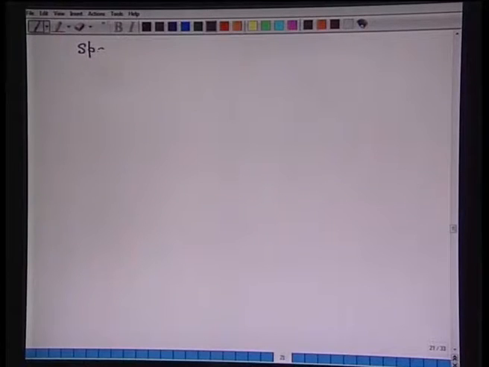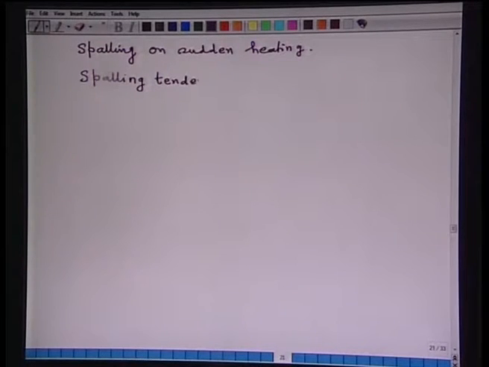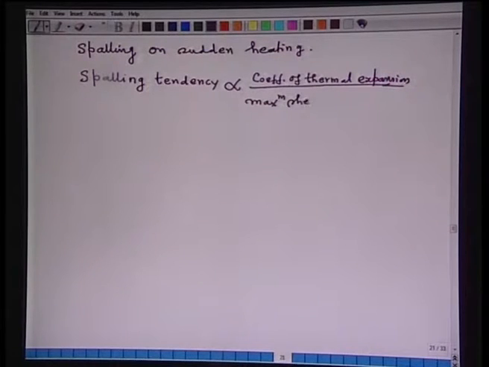So, the spalling on sudden heating. Say we can define the spalling tendency of a brick as proportional to coefficient of thermal expansion upon maximum shearing strain into diffusivity.